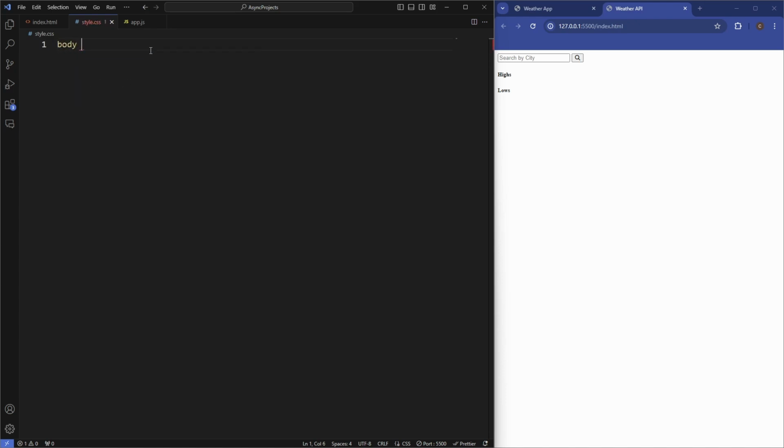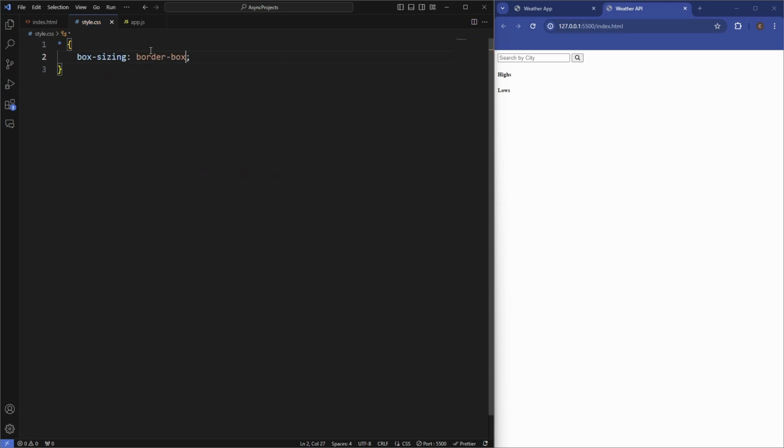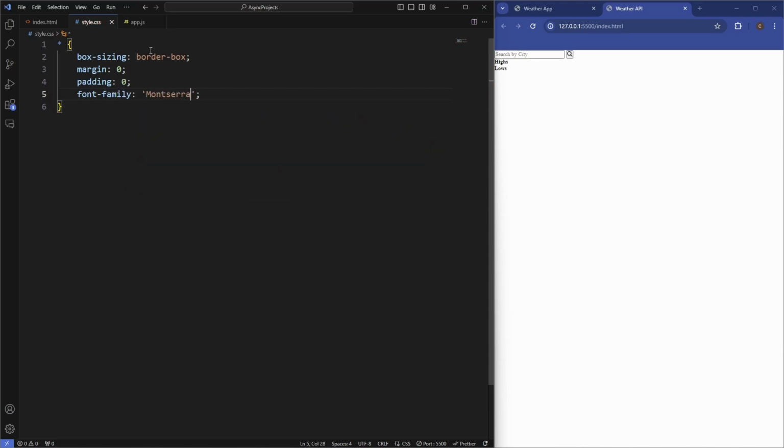So let's get started. We'll grab everything and we'll say box sizing to be border box, set the margin and padding to 0, and let's set the font family to Montserrat, and then if that fails, set it to sans serif. So let's grab the app, which is the container. We're going to set the position of this to be relative, set the width to 414 pixels, we'll set the height to be 420 pixels, set display, block,